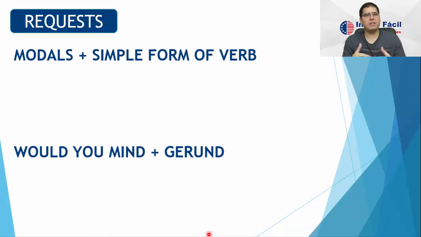So, one very simple, very used way to pose a request is using a modal verb. Remember, usually 3 modal verbs are very used: can, could, and would. These 3 modal verbs are very used when we want to ask someone to do something, okay? And after a modal verb, we know we always use the simple form of the verb. Let's see some examples together.